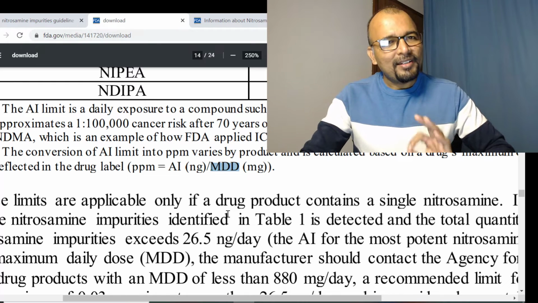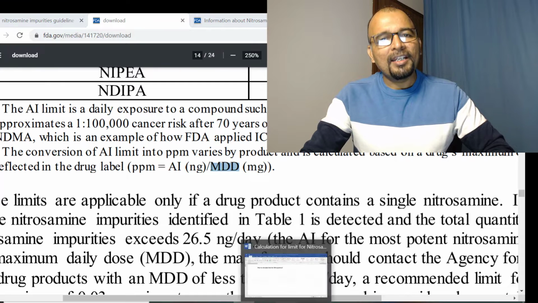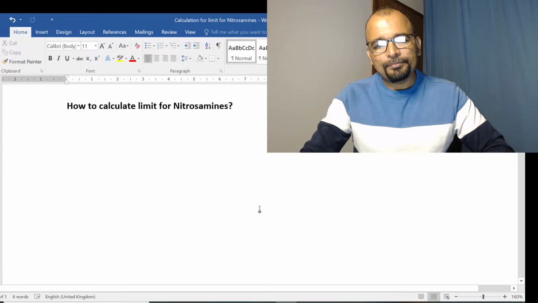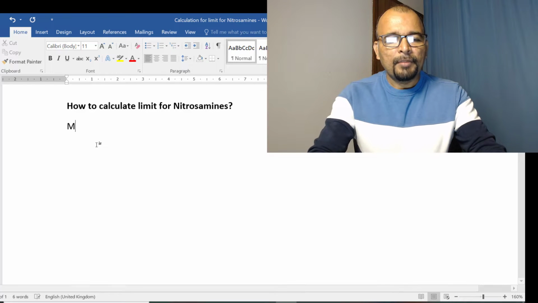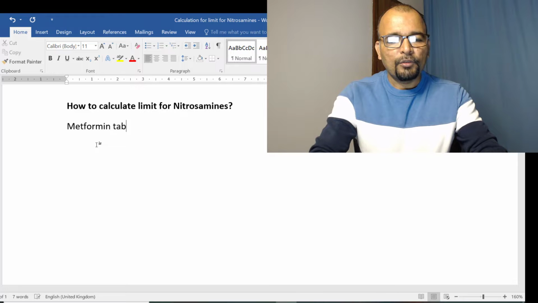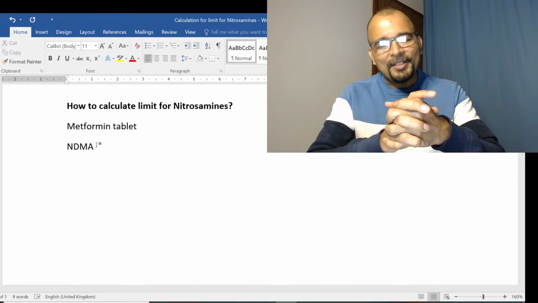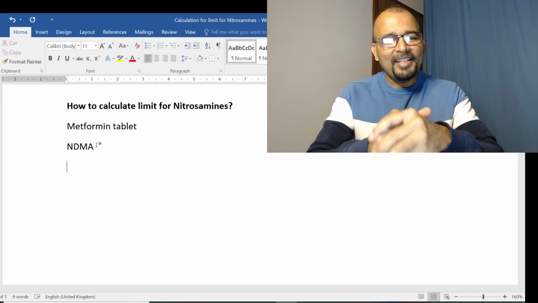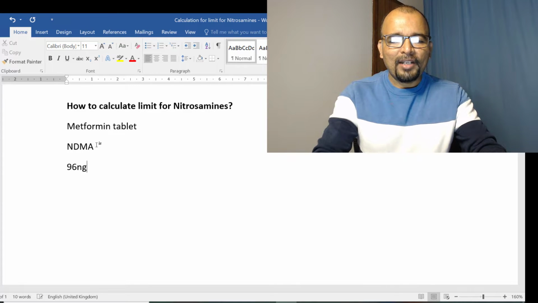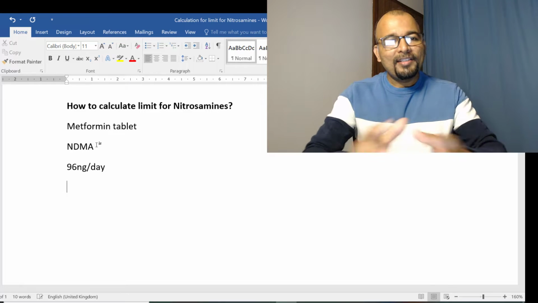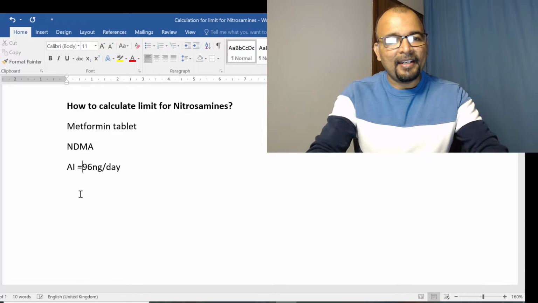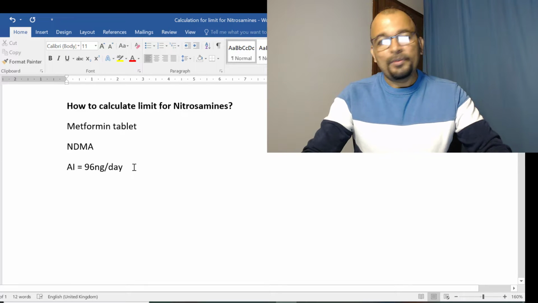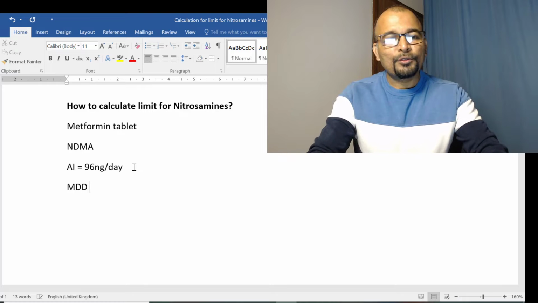So to make you understand, I'm going to explain with the help of a simple practical example. Let us understand that you have a metformin tablet. Your formulation is metformin tablet and you have NDMA as an impurity. So what is the limit for NDMA? It is 96 nanogram per day. So you got the first required information, that is acceptable intake, AI. Now what is the second information you needed? That is the maximum daily dose for metformin.